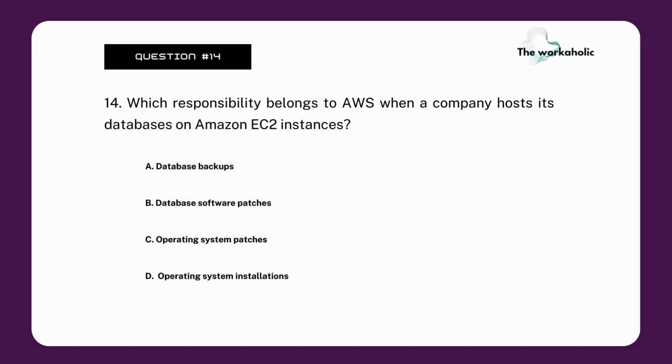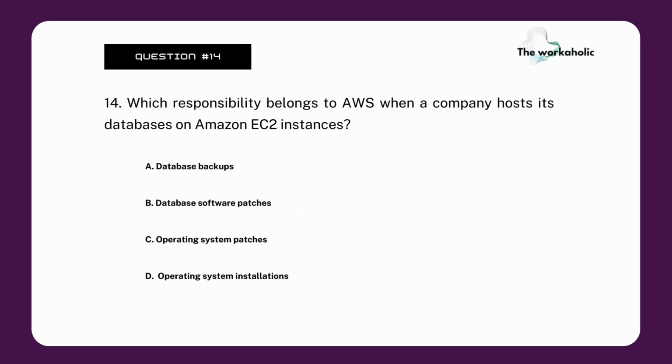If we have, for example, on option D, just operating system patches, it will go with customer responsibility. But here we are talking about the installation, not launching.